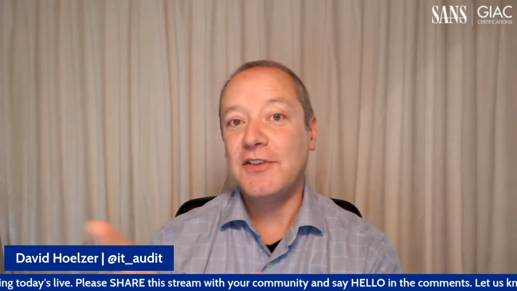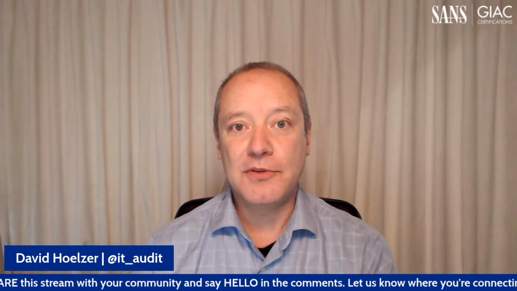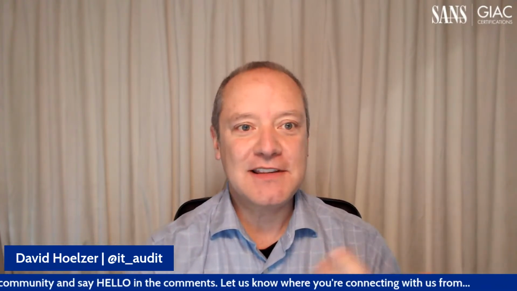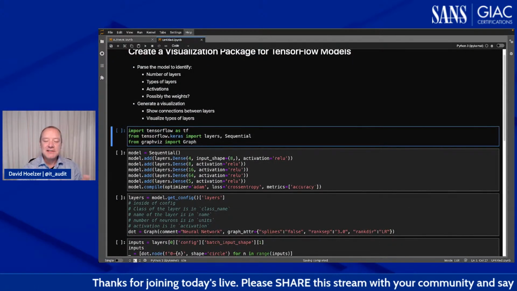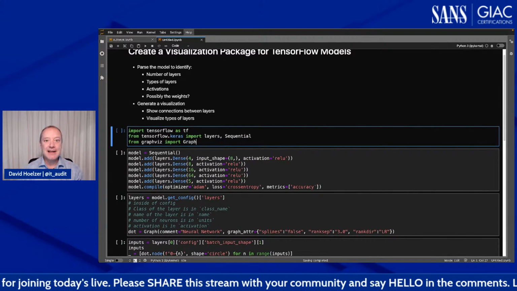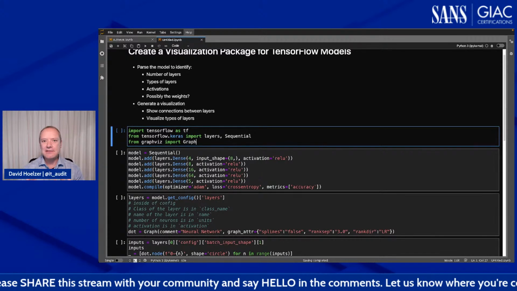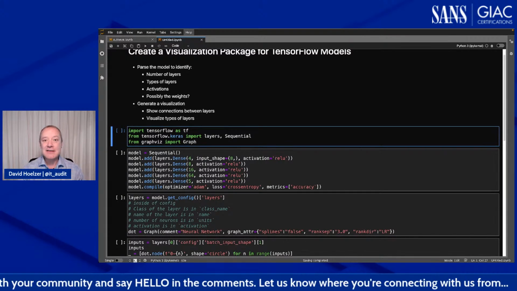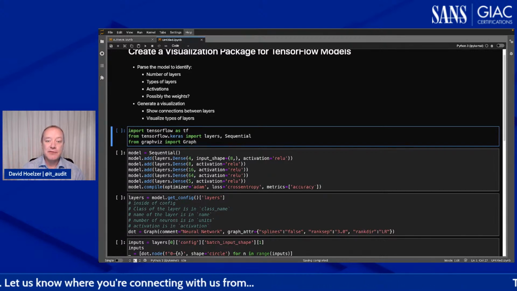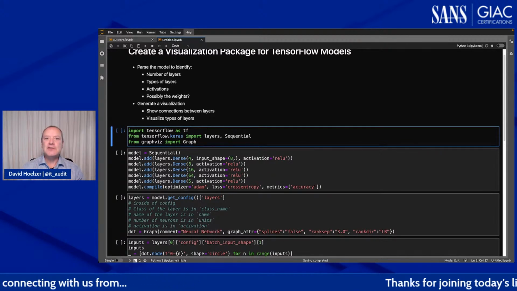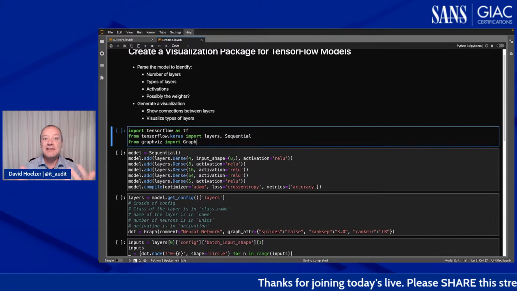Anyway, if you are tuned into the last one, then you know that where we left off, we had started this thing about how we could visualize how a model looks. And so I've got the code here for that. Let's just take a look. I haven't changed anything. I just restarted it because I haven't had this open since then. But what we did is we built a simple model and started building a visualizer. And in the last one, we were just being quick and dirty, just getting it to work. And at the end of that, we said that the next thing we want to do is start trying to build some structure around that, to refactor it a bit so we can generalize. So that's what we're going to try to do in this webcast here. Let's see how far we get.